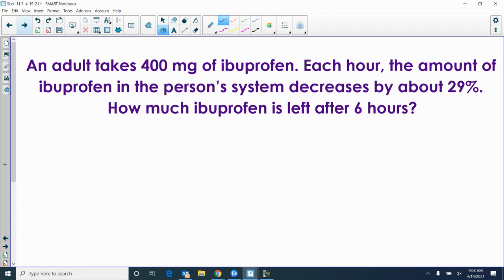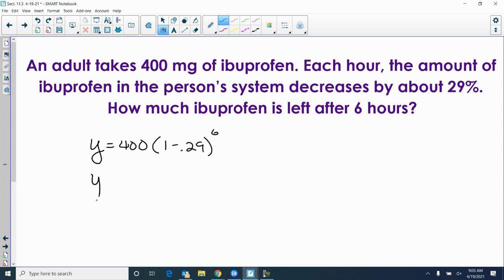Okay. So you're going to do y equals the initial amount, which is 400, times 1 minus 0.29 to the 6th power.